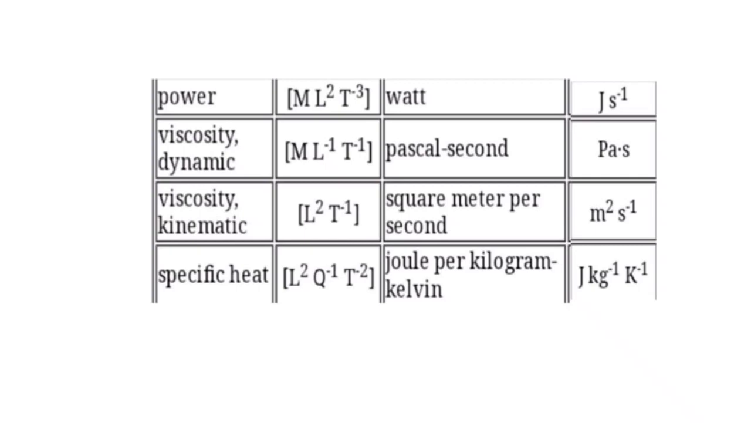Now talking about kinematic viscosity, its dimension is L^2 T^-1. Its unit is square meter per second. Symbol is m^2 s^-1. Now talking about specific heat, its dimension is L^2 theta^-1 T^-2. Its unit is joule per kilogram Kelvin. Joule, kg inverse, Kelvin inverse. It's the symbol of joule per kilogram per Kelvin.